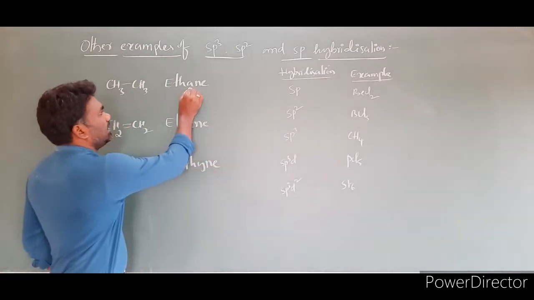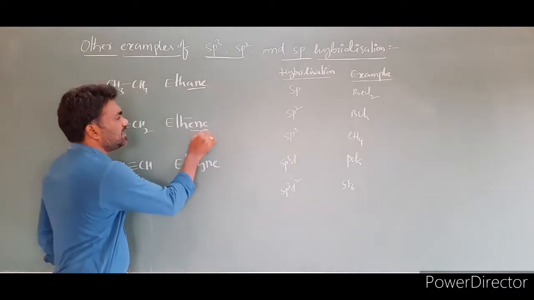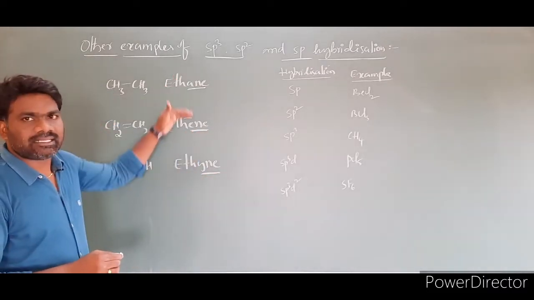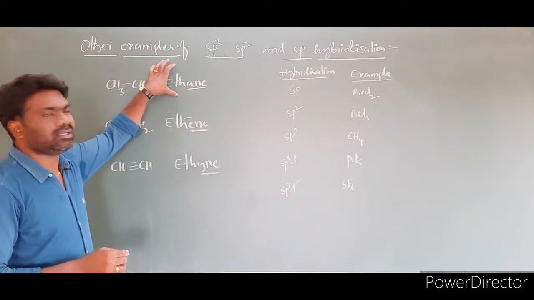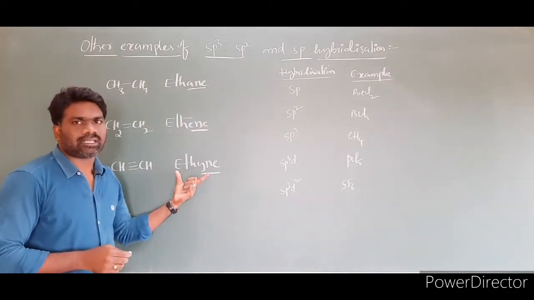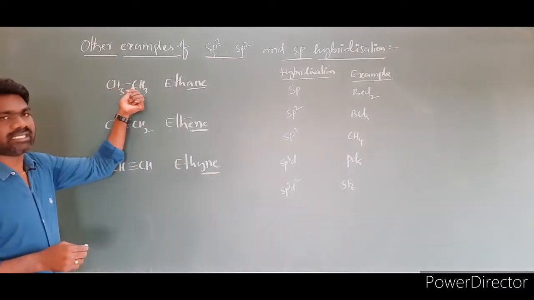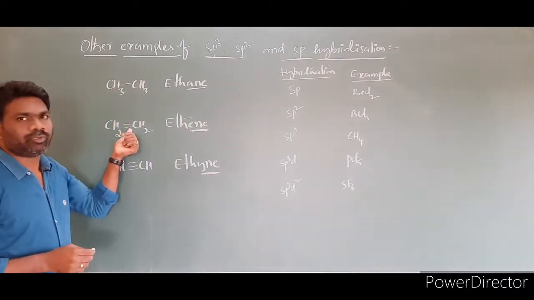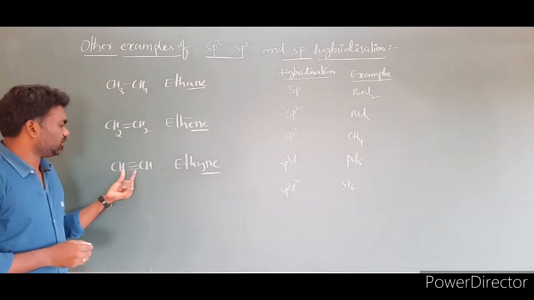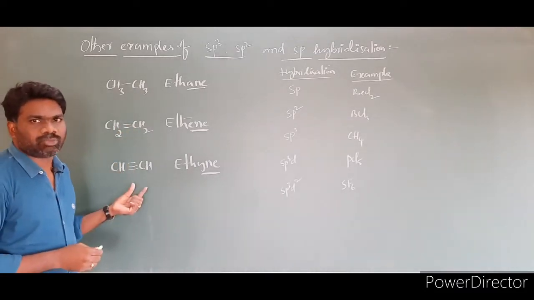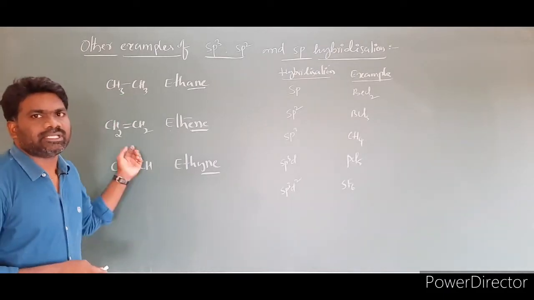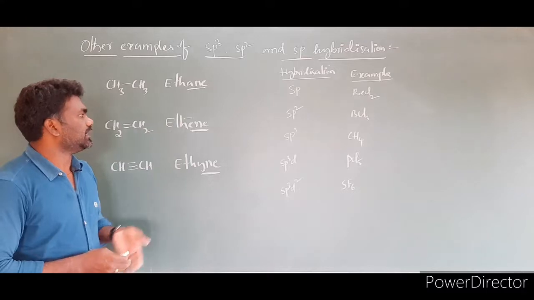So here is ethane, this is ethene, and this is ethyne. This is an example of an alkane, this is an example of an alkene, and this is an example of an alkyne. The first contains a carbon-carbon single bond. Here there is a carbon-carbon double bond between the two carbon atoms. Here between the two carbon atoms there is a triple bond. So we have to discuss the hybridizations of these molecules. The first one is ethane.